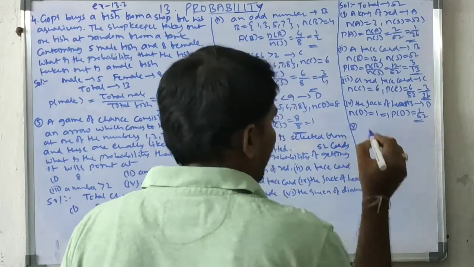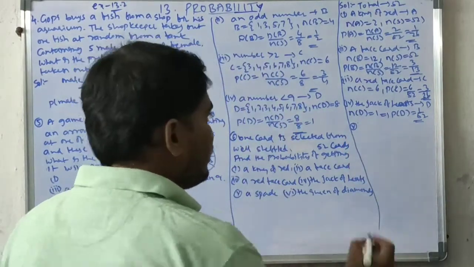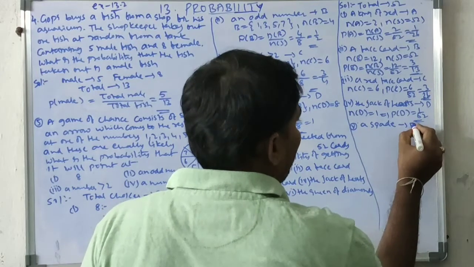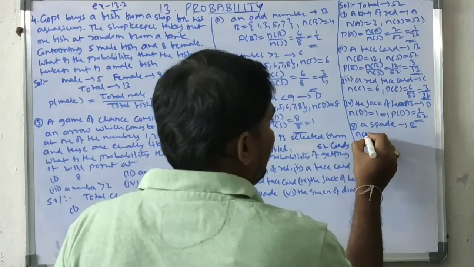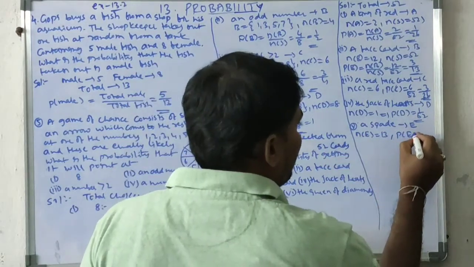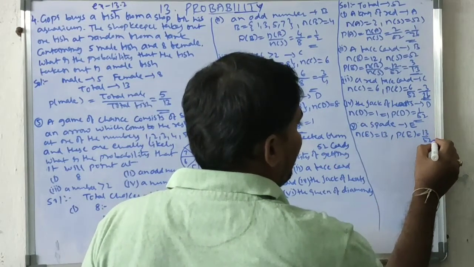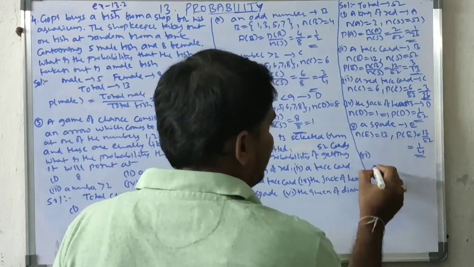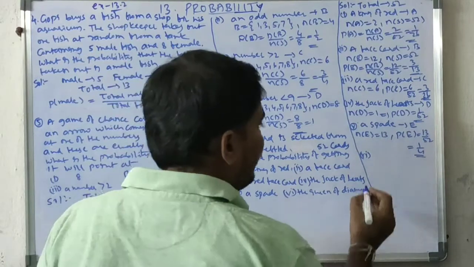Next, fifth one, spade. How many spade cards? 13. Spade I am taking E. So N of E equal to 13. Probability of E equal to 13 by 52, simplifying 1 by 4. Next, sixth one, the queen of diamonds.